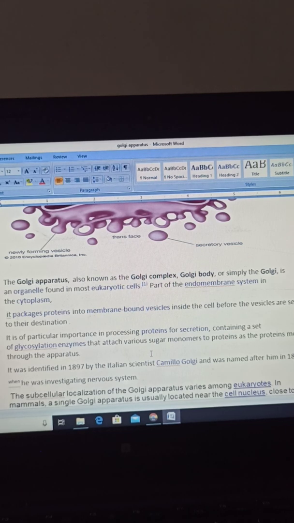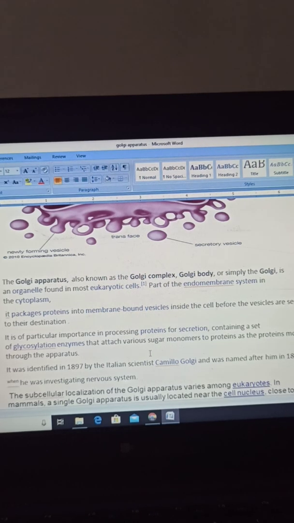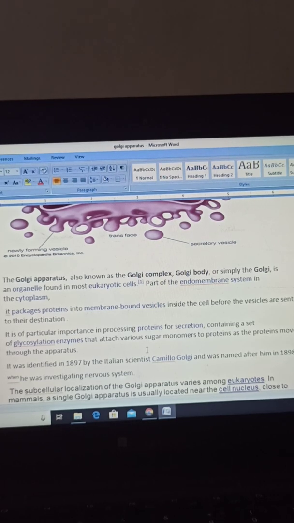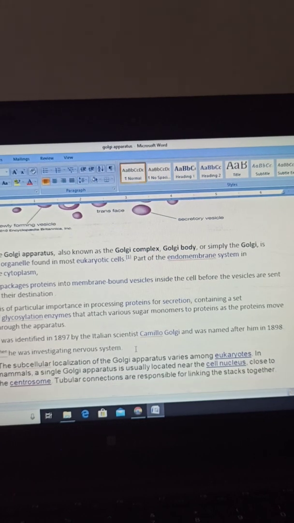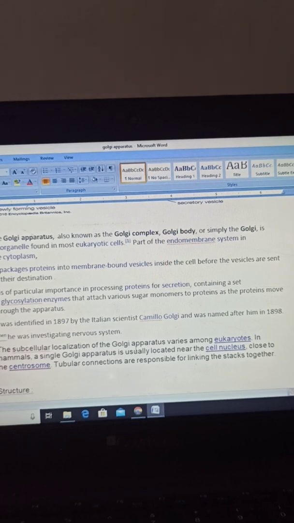So this type of packaging is very, very important, because inside the cytoplasm there are different types of other cell organelles as well as enzymes present. So it is very important for the proteins to be protected in a package form. Okay, so they are bound in a membrane. Another part is that it is of particular importance in processing proteins for secretion, containing a set of glycosylation enzymes.